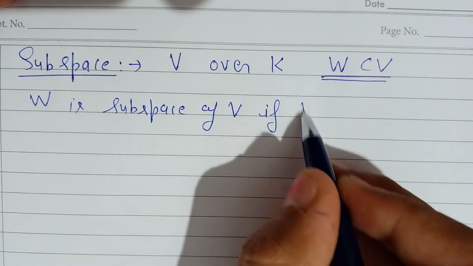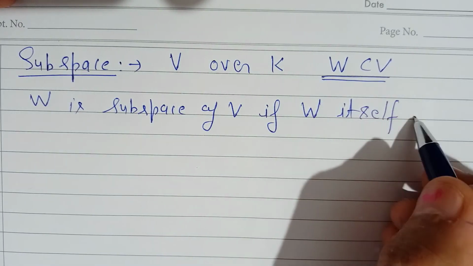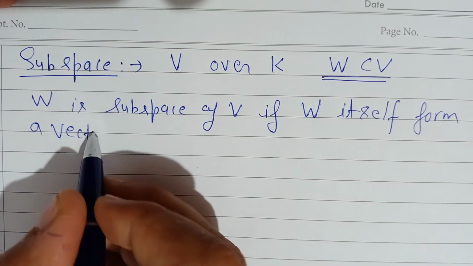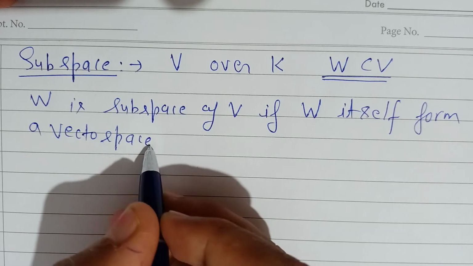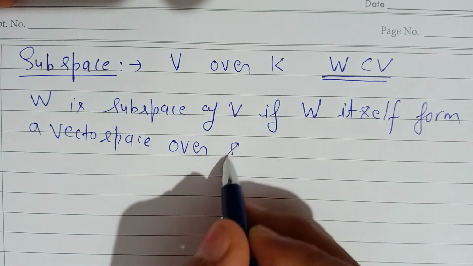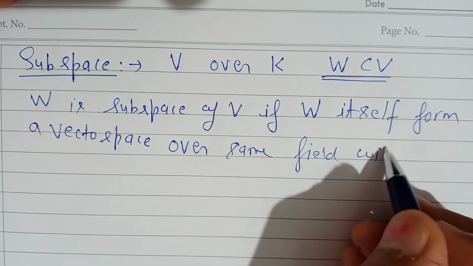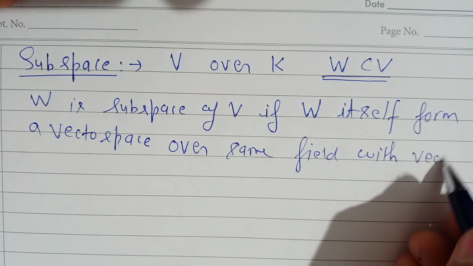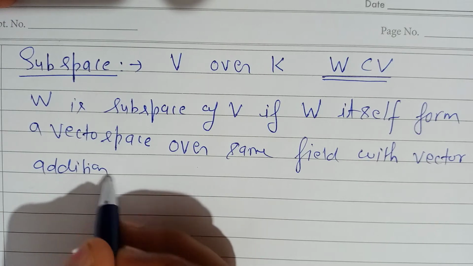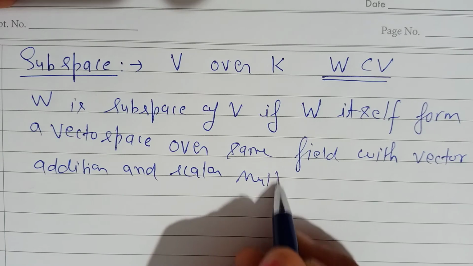if W itself forms a vector space over the same field with the same vector addition and scalar multiplication.